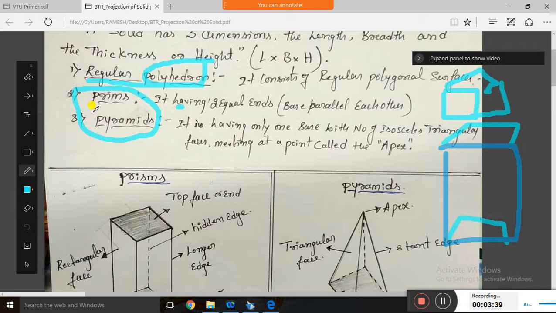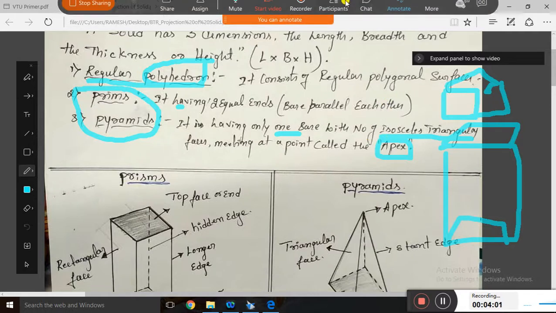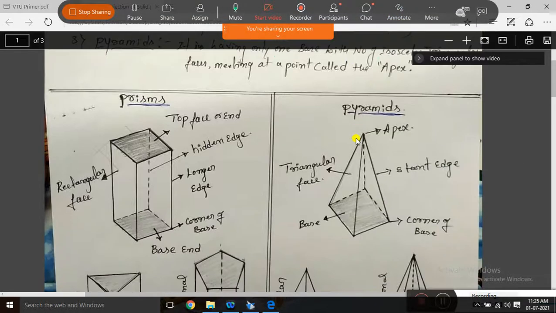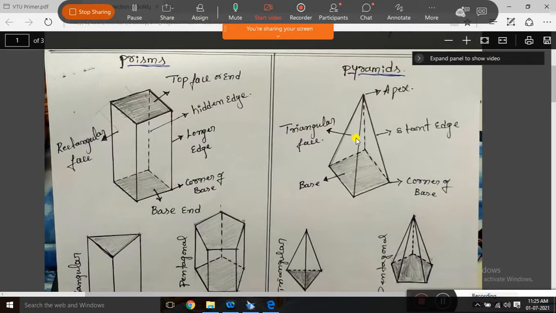And the pyramid has only one base with a number of isosceles triangles. It is not an equilateral triangle, it is an isosceles triangle. Isosceles means two sides are equal. The faces meet at a point called the apex. All these triangles meet at one point, which is called the apex. So this is what prisms and pyramids are.